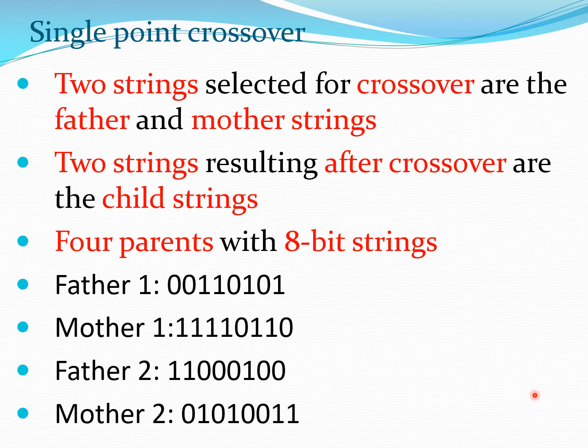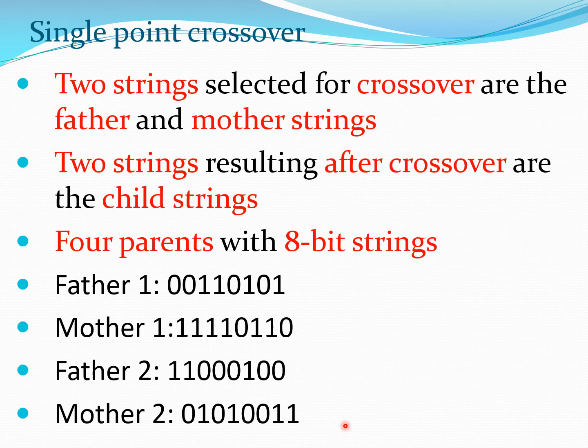So let us start creating these strings and look at the children. To do that, let us take two strings which are selected for crossing. Let us call these the father and mother strings, and these will produce two children, and these will be known as the child strings. Now let us say there are four strings which have been selected for the mating pool, and we have paired two strings here. We call them father 1, mother 1, and we have paired two more strings which are called father 2 and mother 2. And now we are going to create children out of these particular strings.